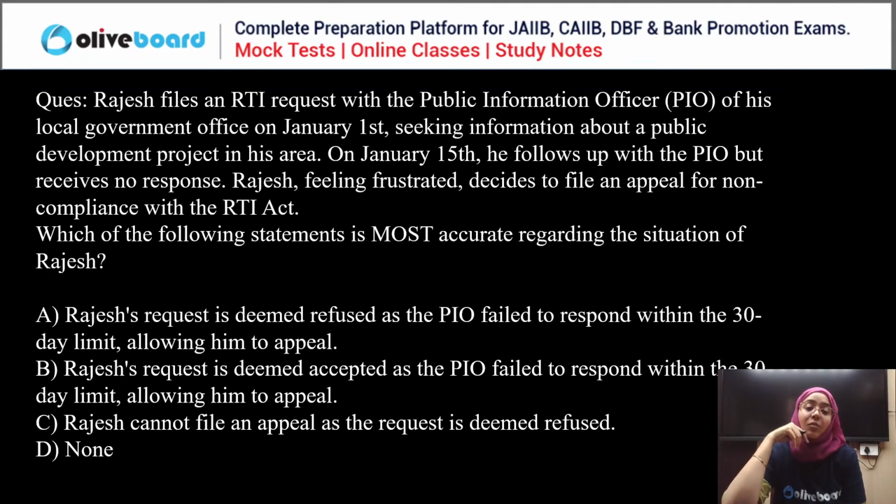Rajesh's request is deemed refused as the PIO failed to respond within 30 days, allowing him to appeal. Rajesh's request is deemed to be accepted as the PIO failed to respond within the 30 days limit, allowing him to appeal. Rajesh cannot file an appeal as the request is deemed refused. None of the above. Please answer this question.